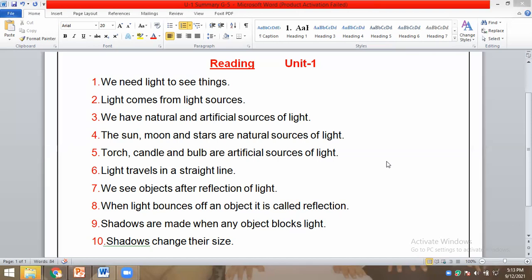When light bounces off an object, it's called reflection. Shadows are made when any object blocks light. Shadows change their size.